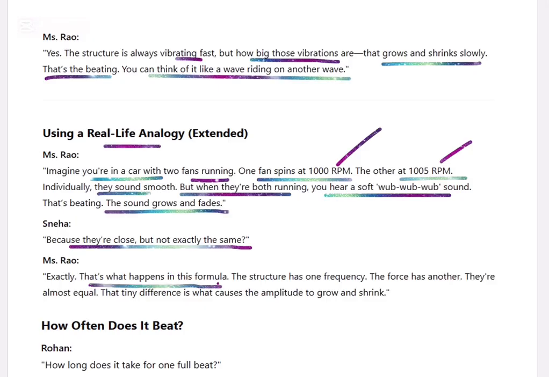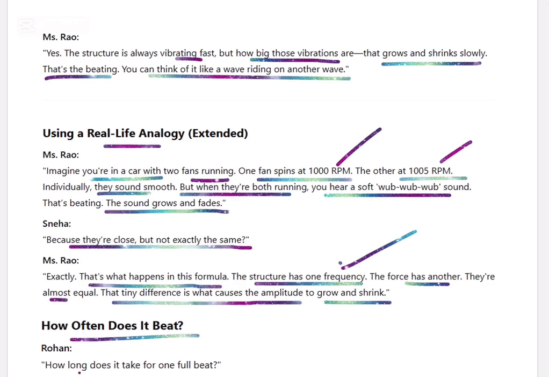The sound grows and fades because they are close but not exactly the same. That's what happens in the formula. The structure has one frequency, the force has another. They are almost equal. The tiny difference is what causes the amplitude to grow and shrink. How often does it beat? How long does it take for one full beat?